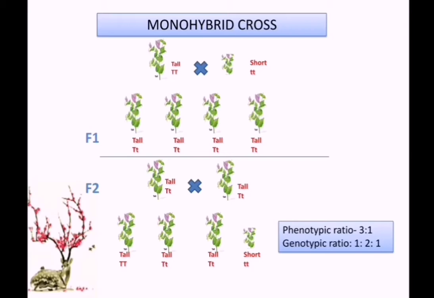Then the genotypic ratio. Here you see the first plant is having capital T, capital T. So only one plant is having that, which we wrote here as 1. Then 2 plants are having capital T, small t, so we got 2. Then one plant is having only small t, which we have mentioned as 1. So the genotypic ratio is 1:2:1. So the monohybrid phenotypic ratio is 3:1 and the monohybrid genotypic ratio is 1:2:1.